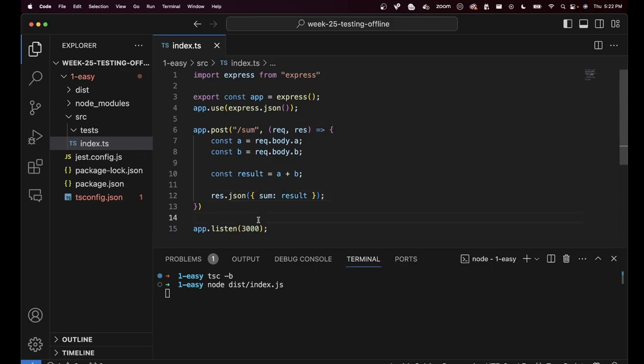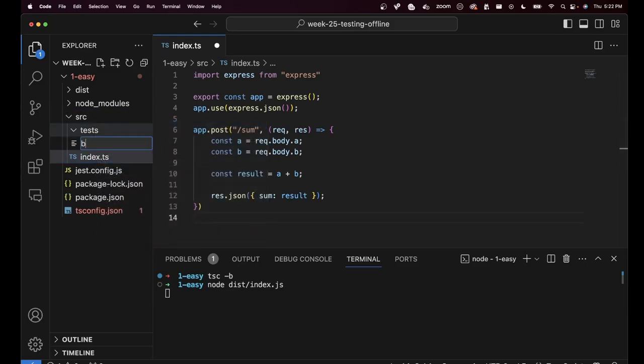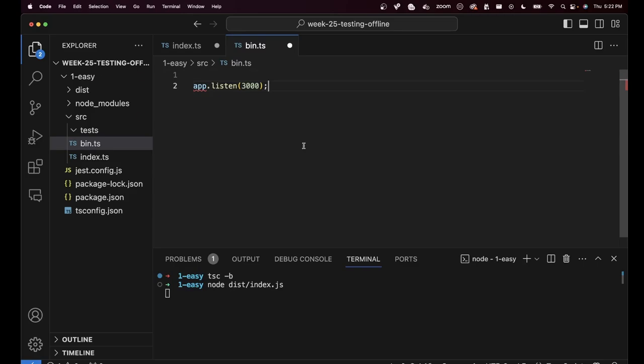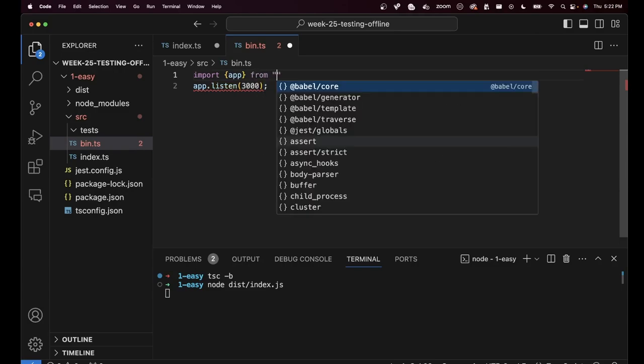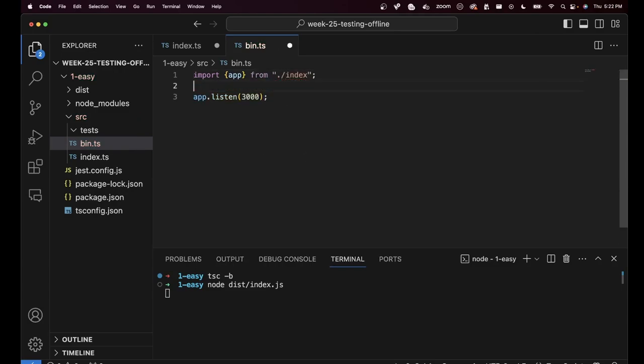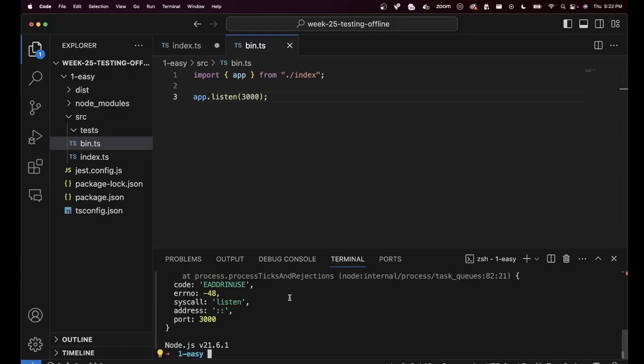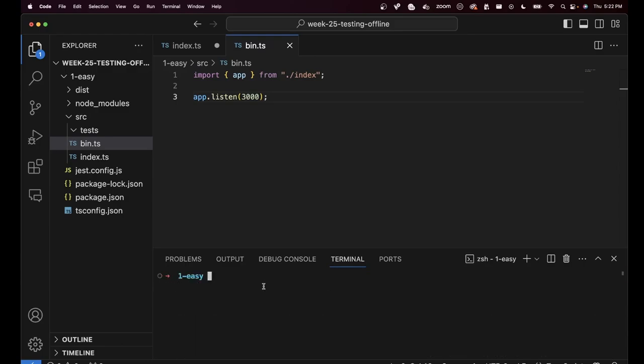So usually you will see whenever you have tests in an Express application, the listening logic exists in a separate file called bin.ts. Bin stands for binary. This is going to be my final binary file that will run. And here you import app from index.ts, and here you call app.listen. Now, whenever you want to start your application, you will not do node dist/index.js. You will do node dist/bin.js. It tells me something is already running on port 3000.